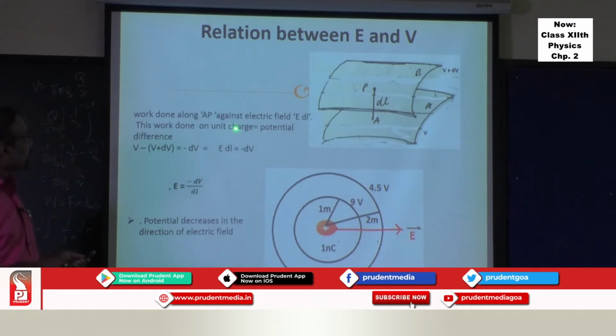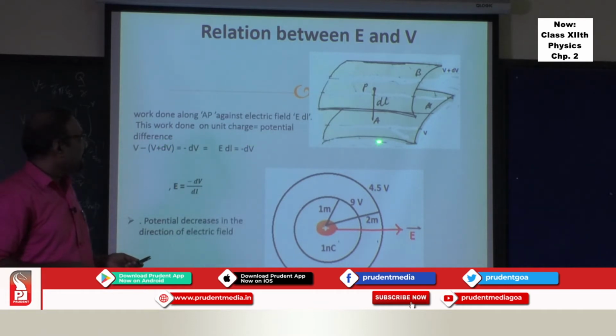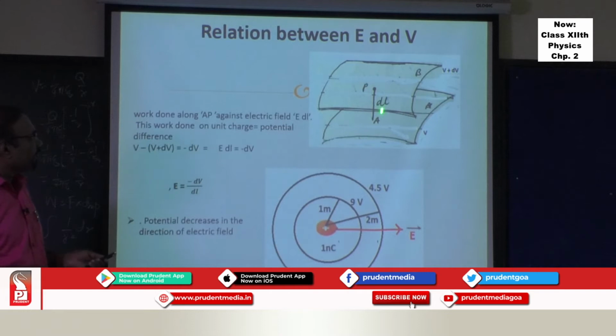This work done on unit positive charge is nothing but the potential difference between these two plates. So, potential difference is V minus (V plus dV), and you will get minus dV. Work done is nothing but E dl because of unit positive charge, and you will get E dl as minus dV. And you have the final relation E is equal to minus dV by dl.